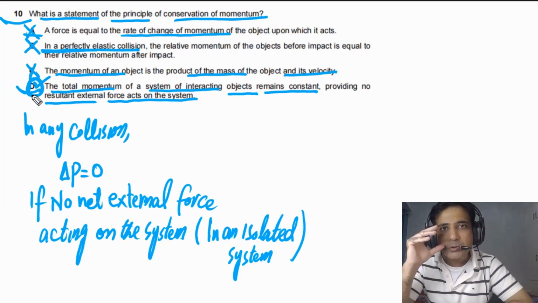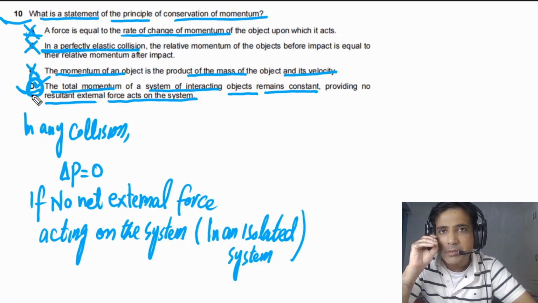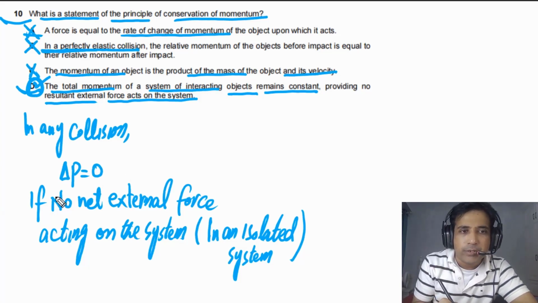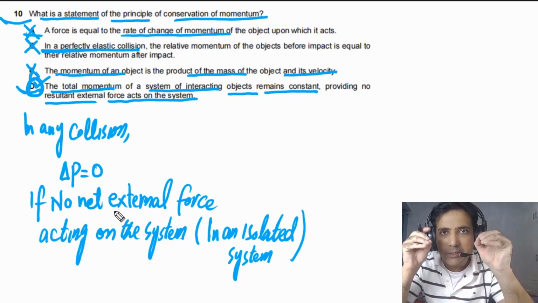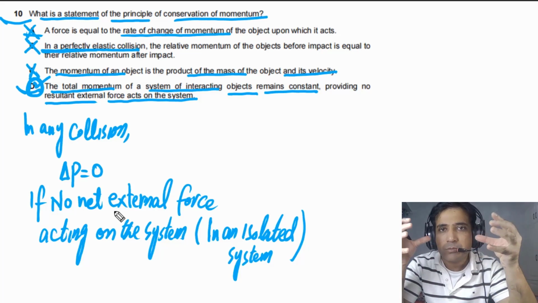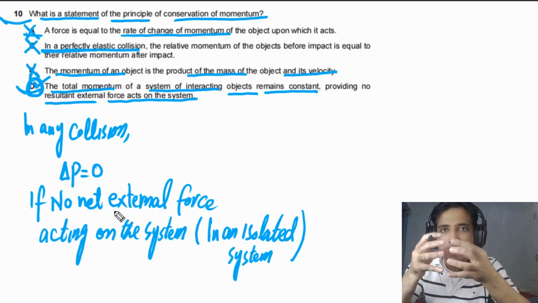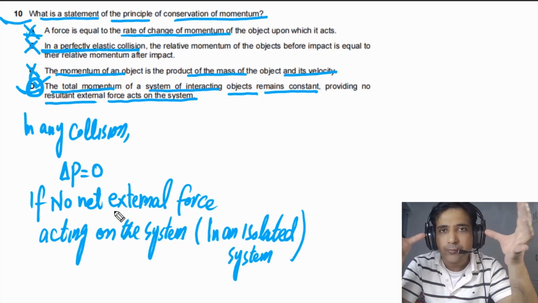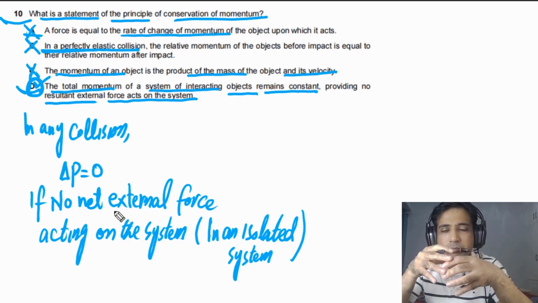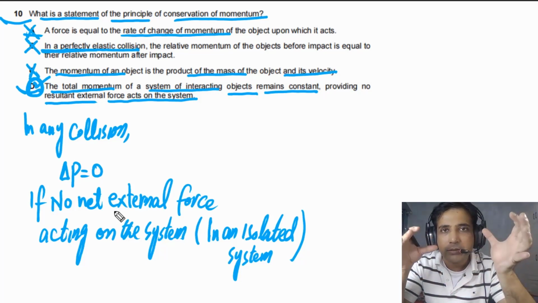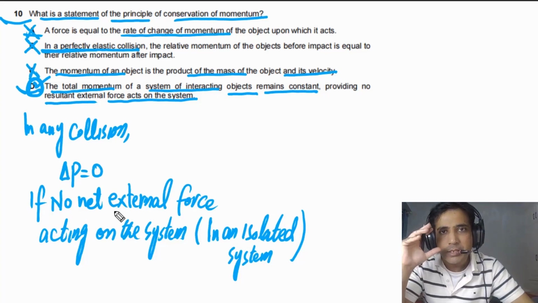For conservation of momentum, you need to understand momentum is only conserved if there is no net external force acting on the system. Momentum is still conserved if there are internal forces. Momentum is still conserved means when something explodes, there are internal forces, but momentum is still conserved. Momentum is not conserved if there are net external forces acting on the system. In that case, momentum is not conserved. So it is a very important point you need to understand: when momentum is conserved and when momentum is not conserved.